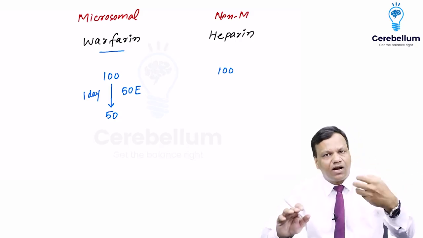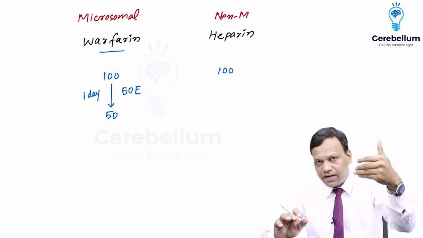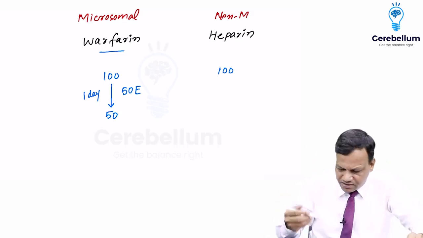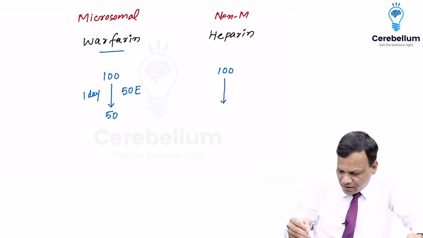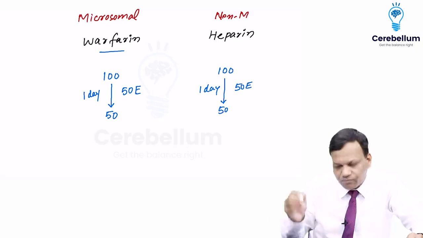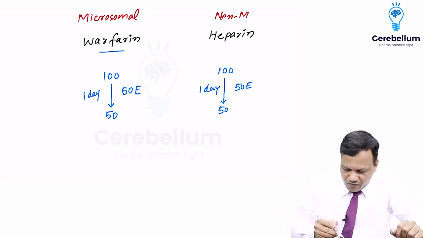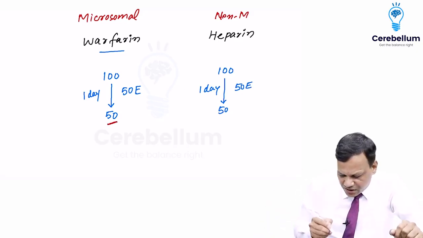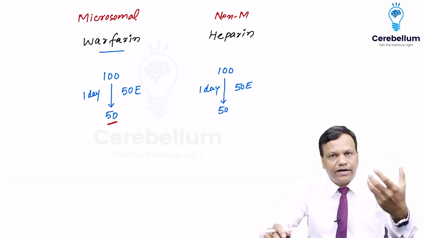One enzyme breaks one molecule in one day. So in one day, from 100, they become 50. The same thing we assume here, that they will be metabolized to 50 in one day with the help of 50 enzymes. Okay. So when they become 50, the action will stop. We know we require 100 to produce the action.